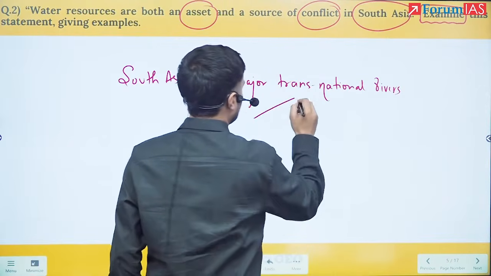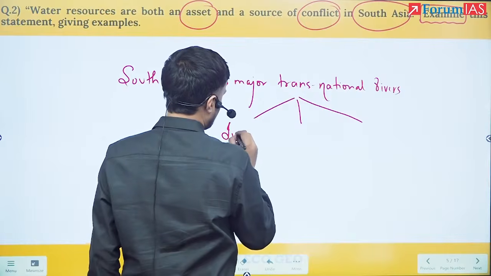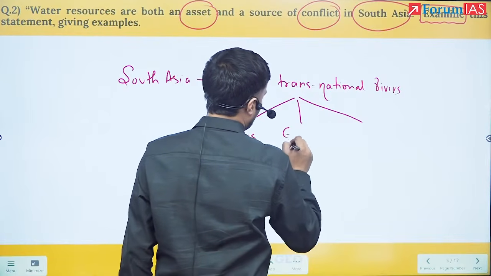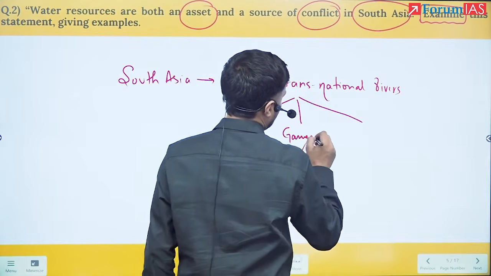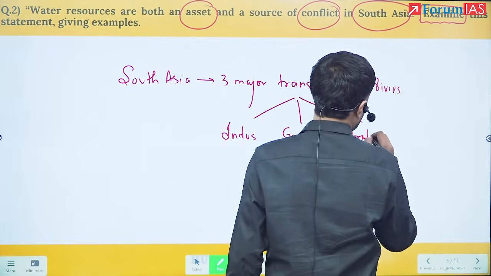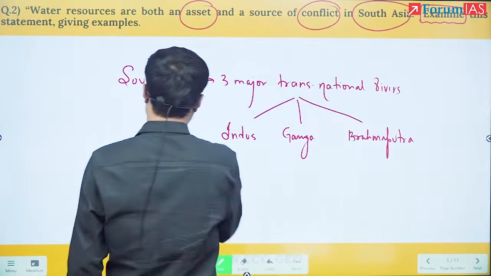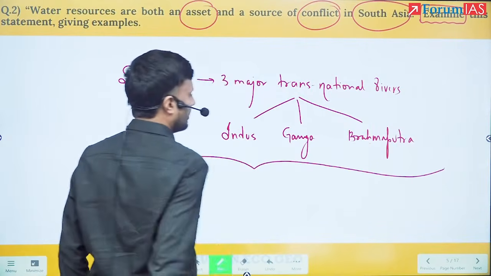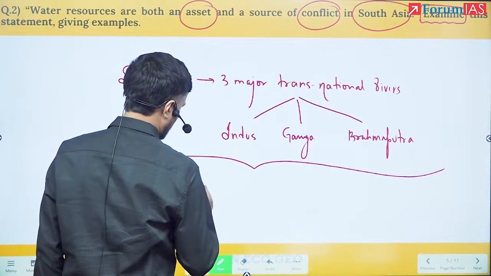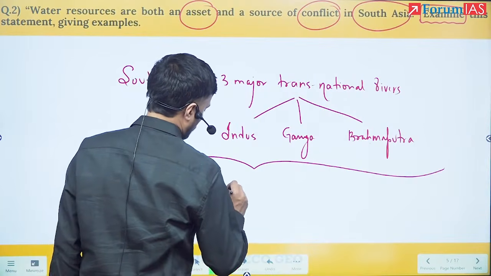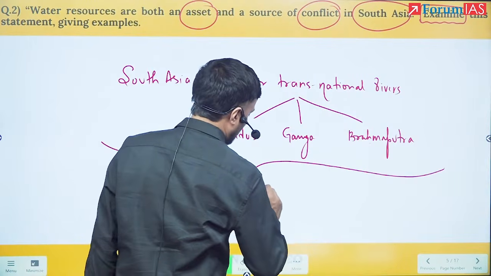That is Indus, Ganga, Brahmaputra, that feed close to 2 billion people.